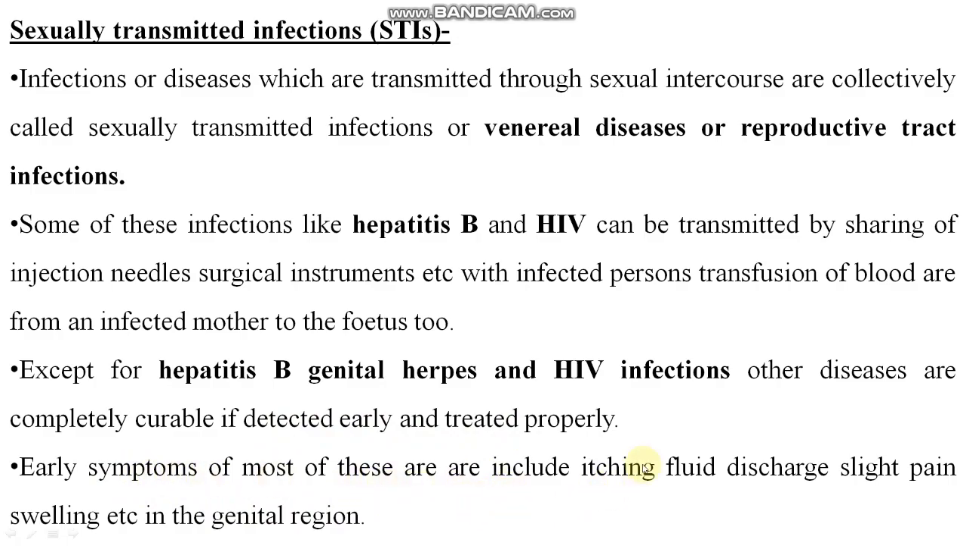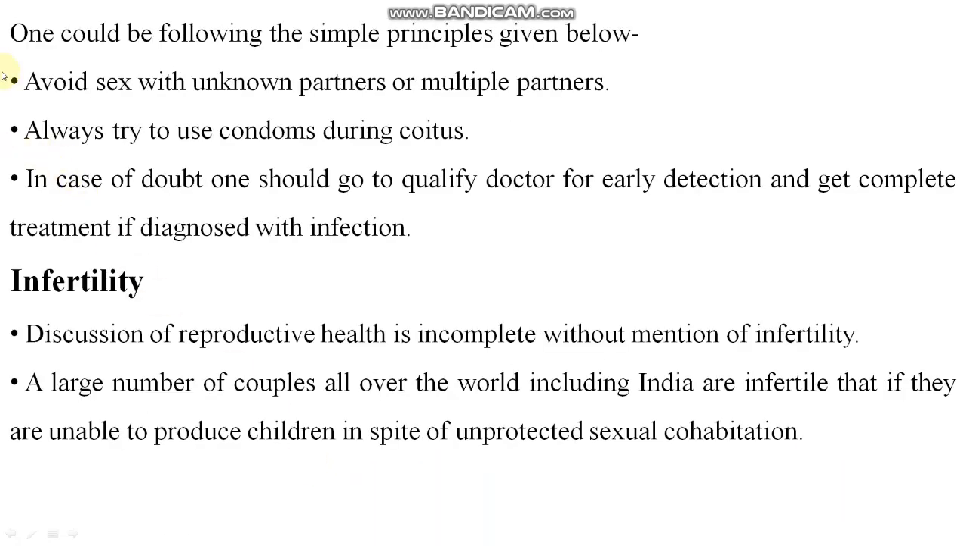Some early symptoms are itching, fluid discharge, slight pain, swelling, etc. in the genital region. One could follow the simple principles given below: avoid sex with unknown partners or multiple partners for the prevention of STDs, right? Always try to use condoms during coitus. In case of doubt, one should go to a qualified doctor for early detection and get complete treatment if diagnosed with infection. Okay? Next, the discussion of reproductive health is incomplete without mention of infertility.